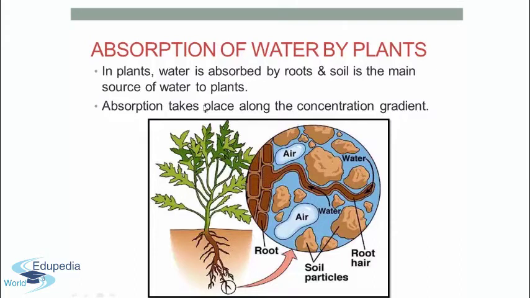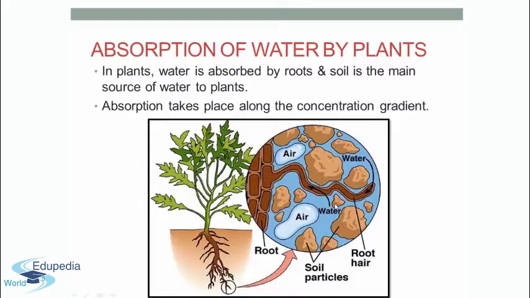See, absorption takes place along the concentration gradient. What does that concentration gradient mean? It is when the solute concentration of cell sap is higher than that of the soil water, the water enters the root hairs and the water is absorbed when transpiration rate is high.